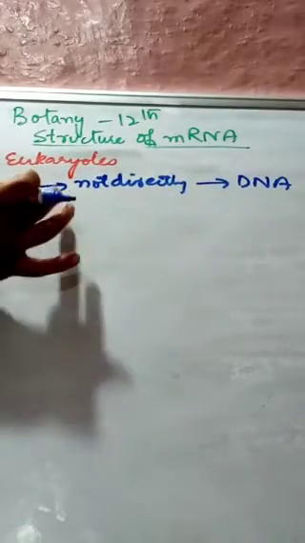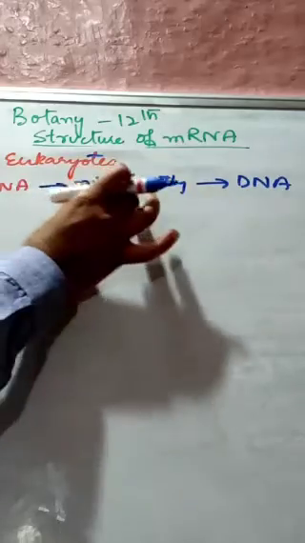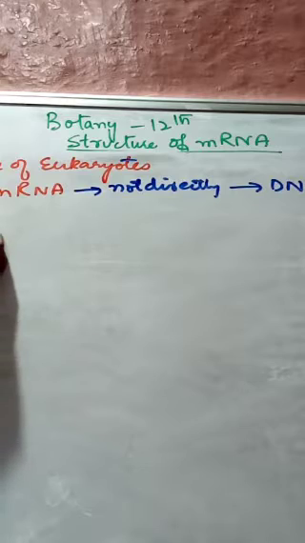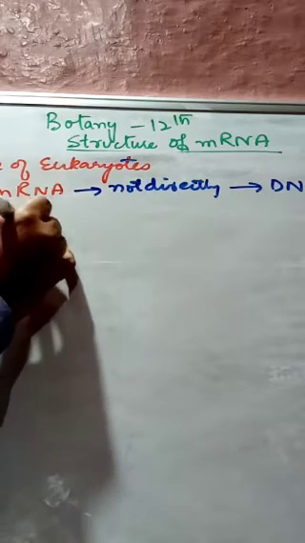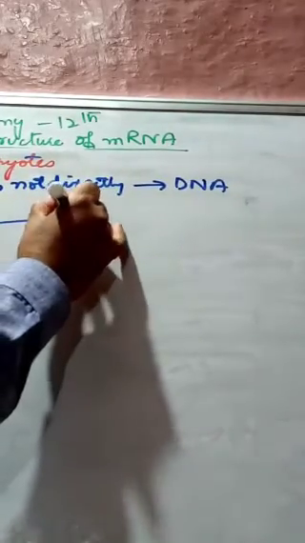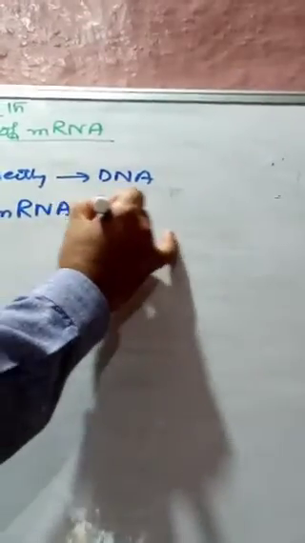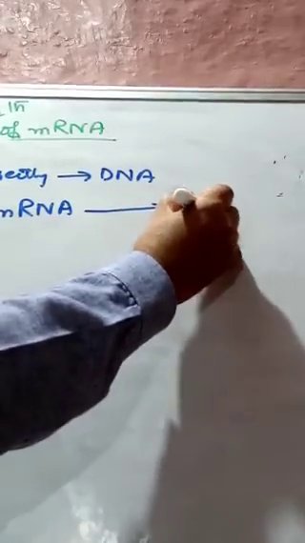From DNA we first find hnRNA, and then from hnRNA we find mRNA.